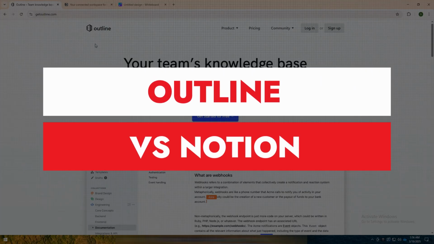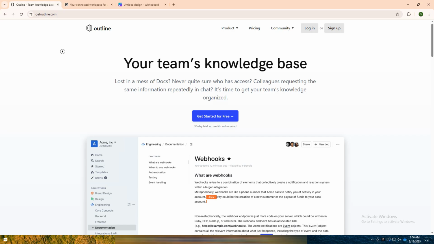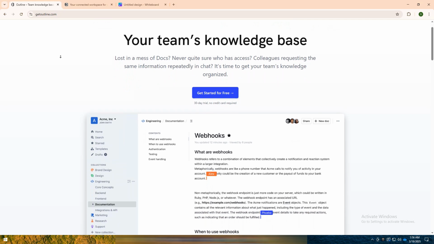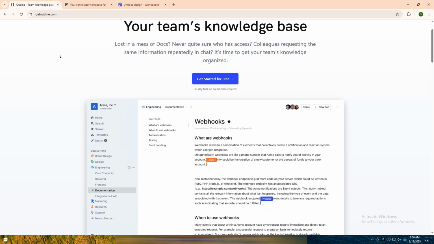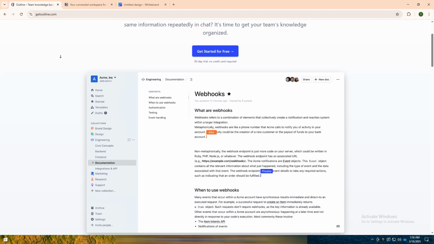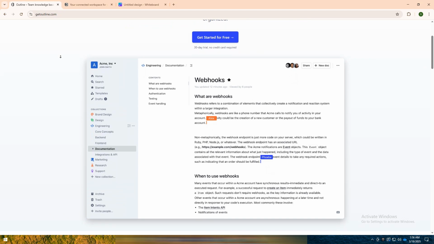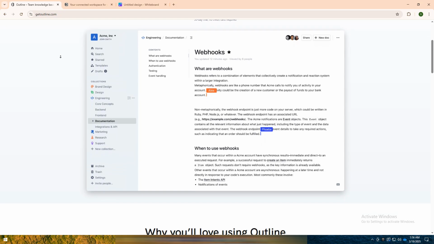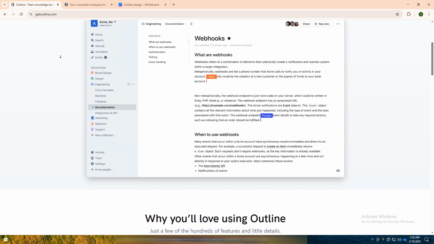Today I am going to tell you about Outline versus Notion. Outline and Notion are both knowledge management and note-taking tools, but they serve different purposes. Outline is a self-hosted open source wiki that is designed for teams looking for a structured and collaborative documentation tool. It provides a clean and minimalistic interface with features focused on team documentation and knowledge sharing.